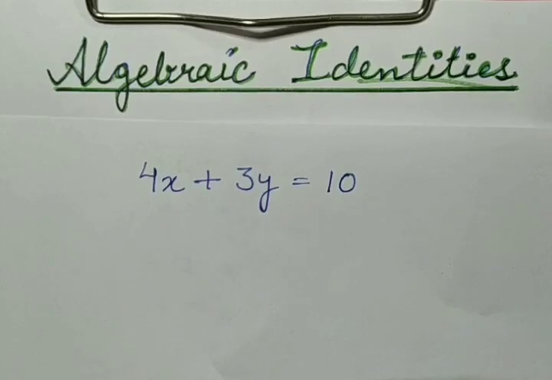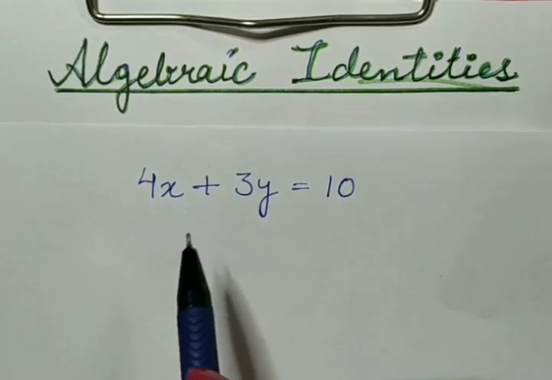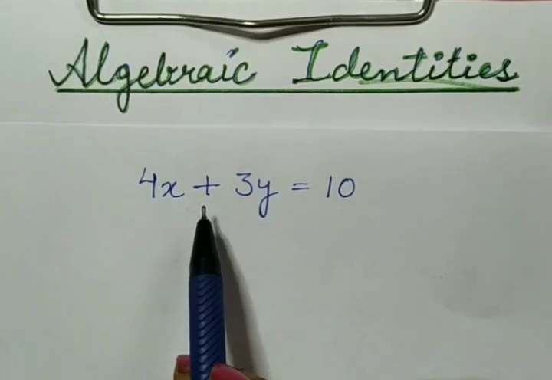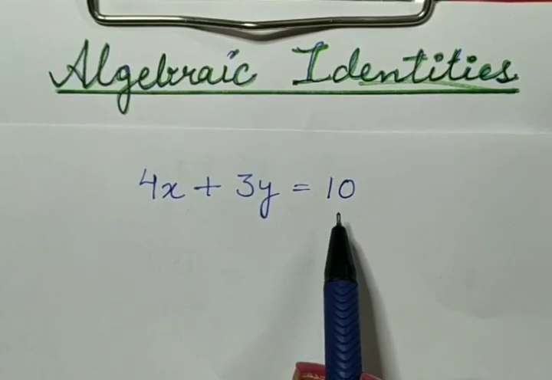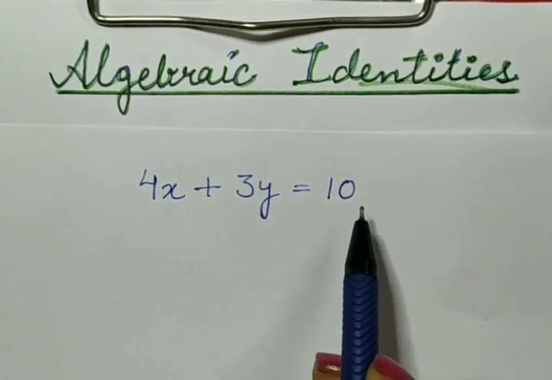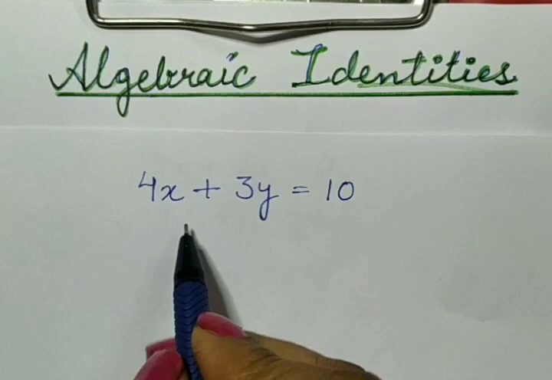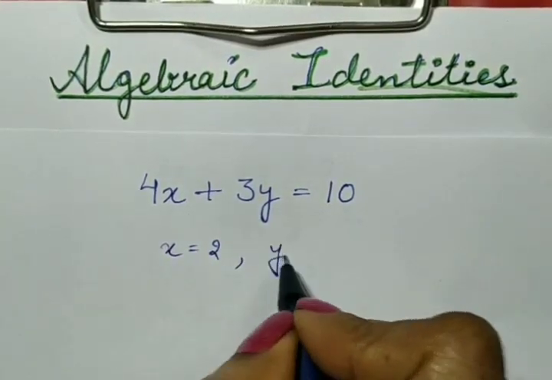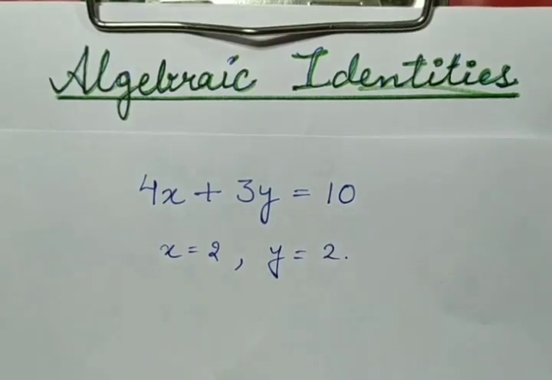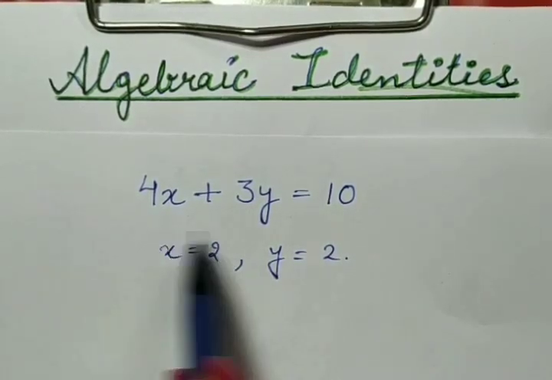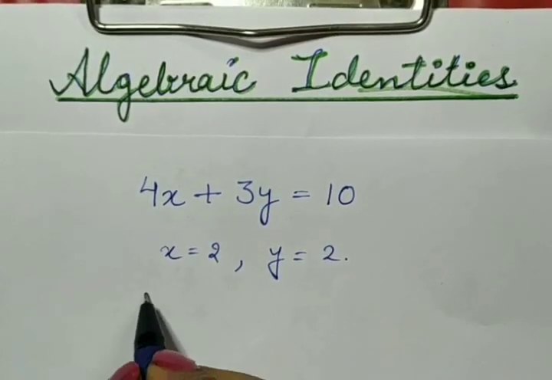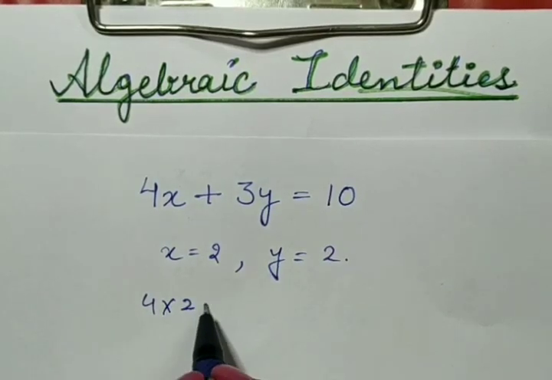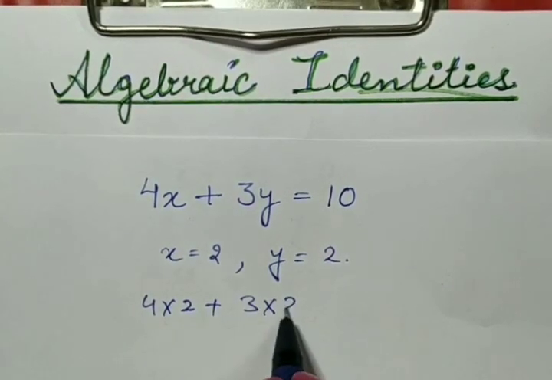Let's take an example. Here we have an algebraic expression 4x plus 3y is equal to 10. In this expression, when we take the value of x as 2 and value of y as 2, after putting this value in this equation, we get 4 multiplied by 2 plus 3 multiplied by 2.